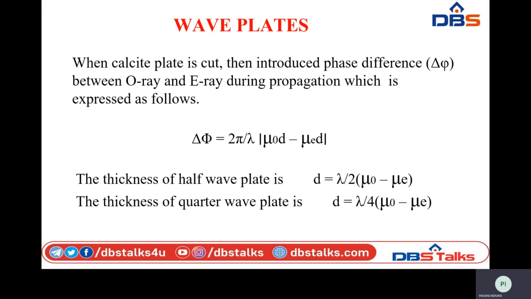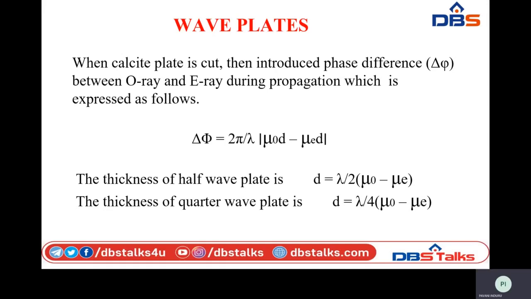Based on the construction of this wave plate, the additional phase difference is going to be added to the transmitted wave through it. The thickness of the plate is taken in such a way that for the half wave plate, d = λ/2(μ₀ − μₑ).